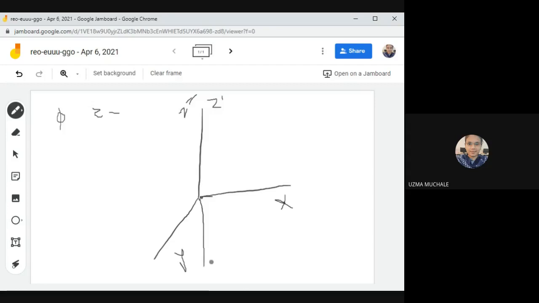So here x will be changed to x dash, y will be changed to y dash, right? So what is the question here? It is a rotation through, say, angle phi. Initially we have x, y, z. Now we have x dash, y dash and z dash.